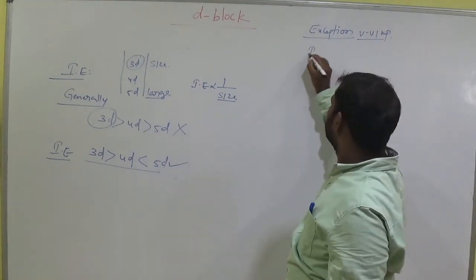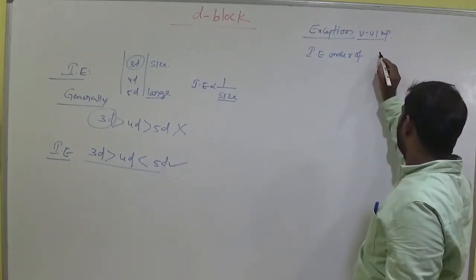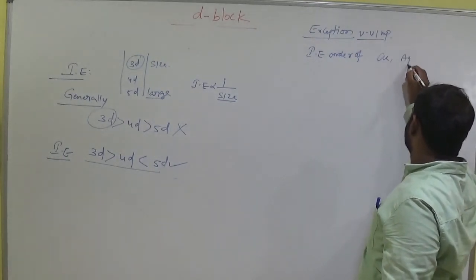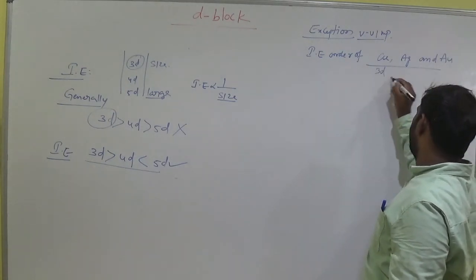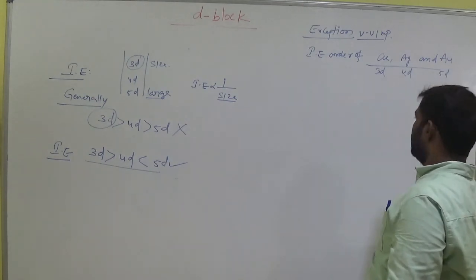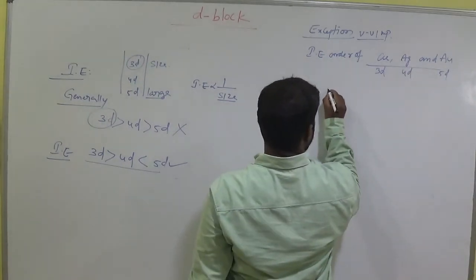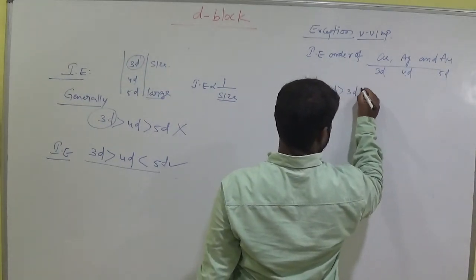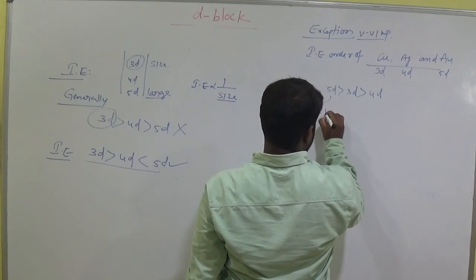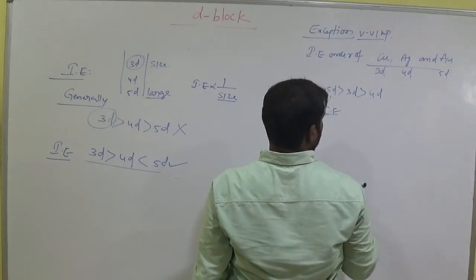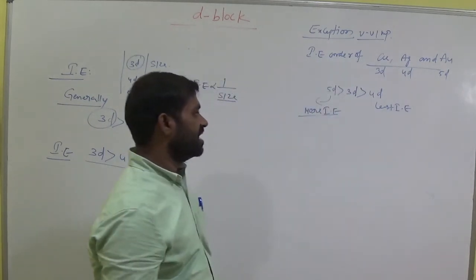Now the ionization energy order of copper, silver and gold, which belong to 3d, 4d, 5d: the order is 5d greater than 3d greater than 4d. The 5d has the most ionization energy, and 4d has the least ionization energy.